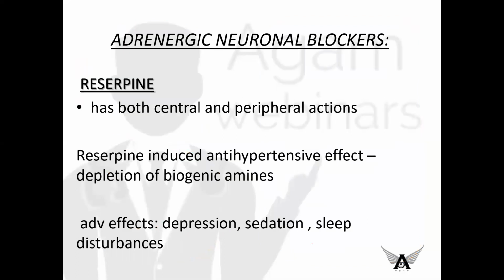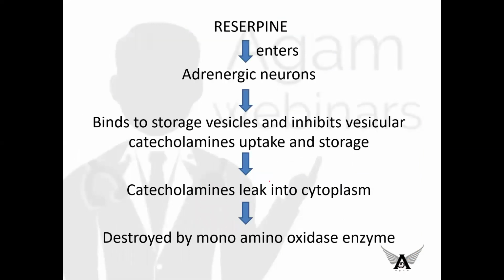Coming to adrenergic neuronal blockers, the drug is reserpine. It has both central and peripheral actions. Reserpine-induced antihypertensive effect is mainly due to depletion of biogenic amines. This is a small drug, you can just remember it like that. Adverse effects include depression, sedation, and sleep disturbances.